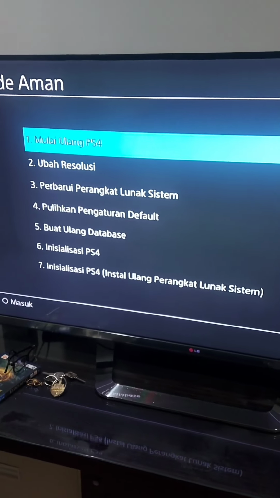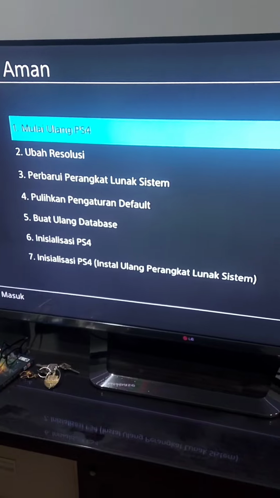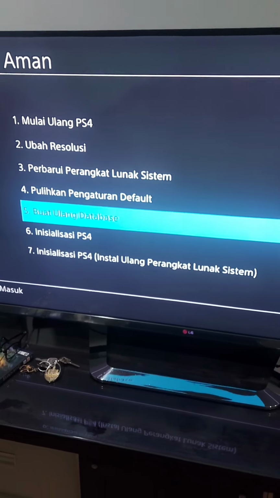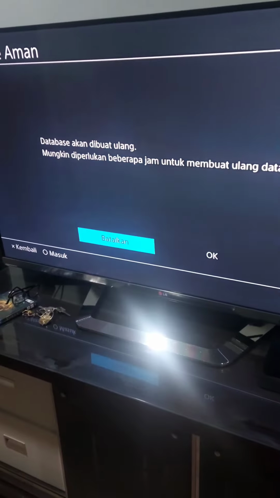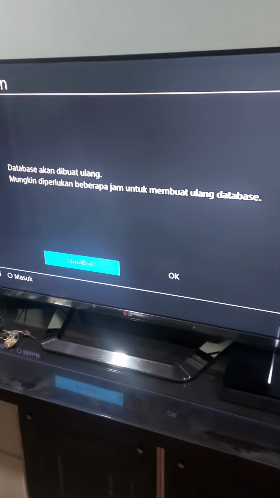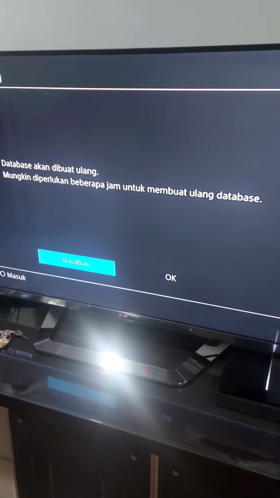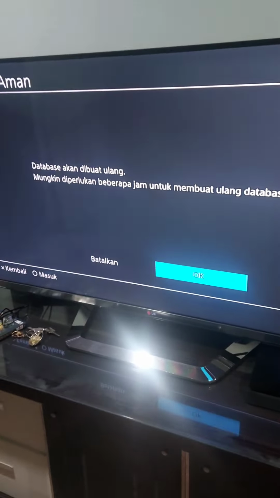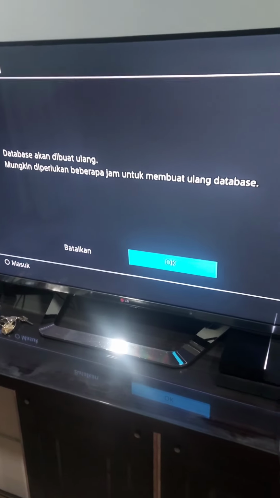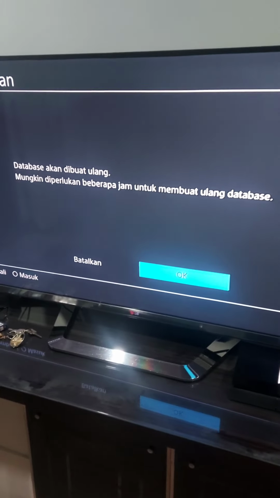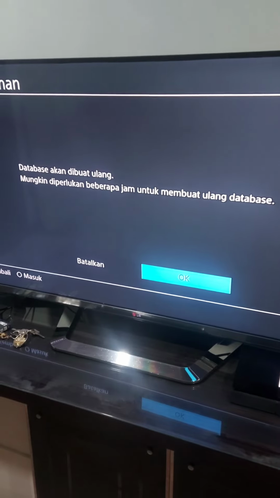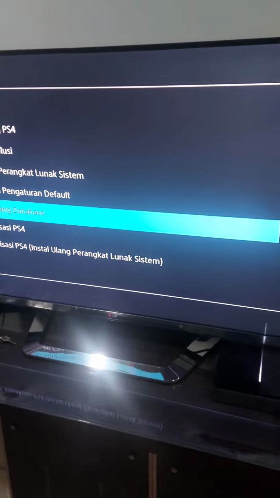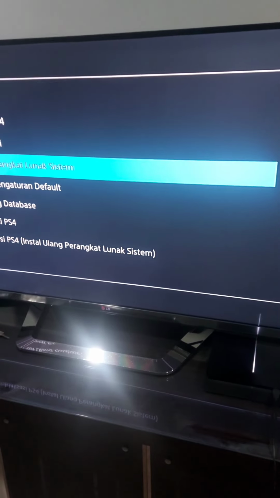The next thing you need to do is choose option number 5, rebuilding the database, because this will help fix possible issues that cause these errors to occur. Once you rebuild your database, it will restart your console and you need to go back to safe mode once again. After rebuilding your database, go to option number 3, update system software.